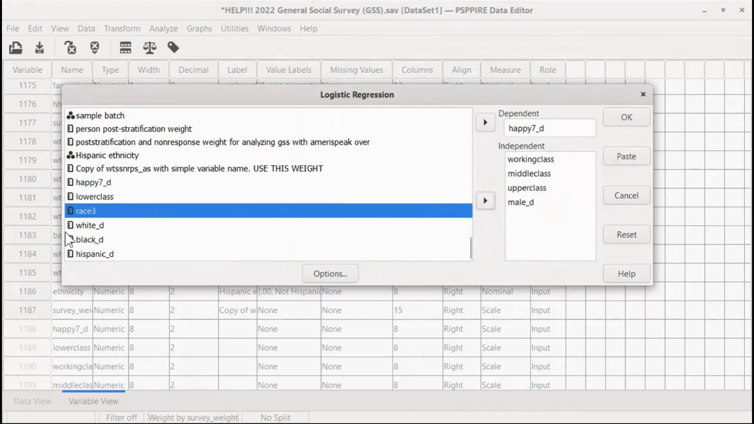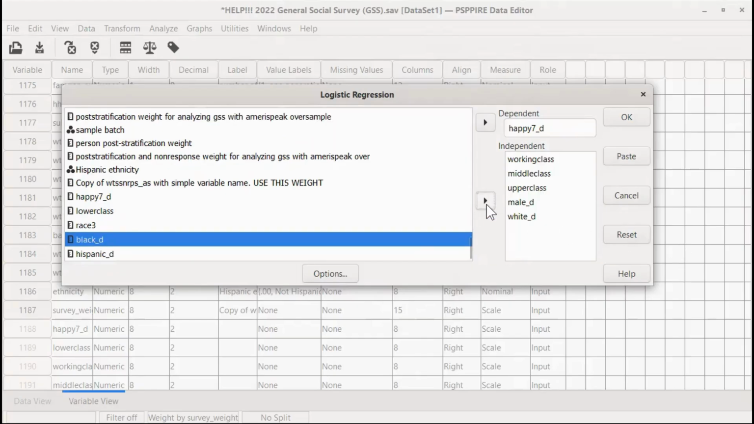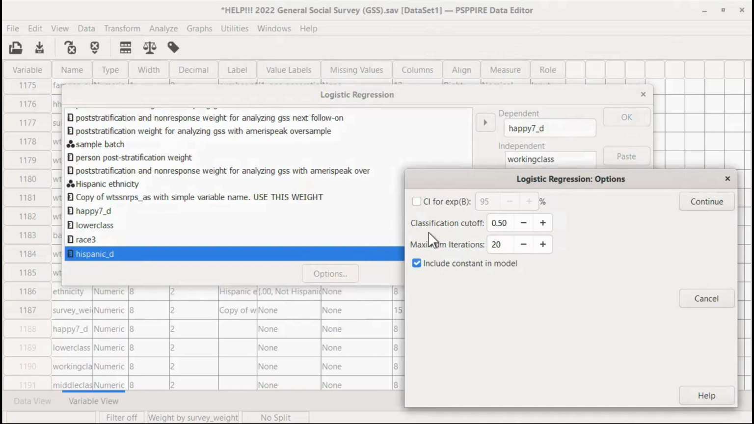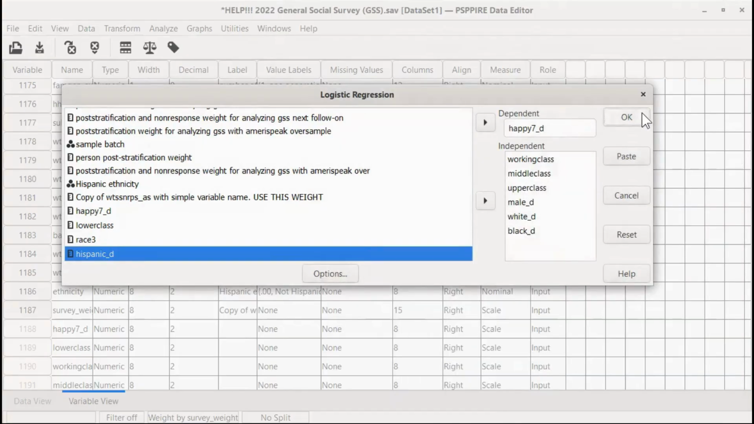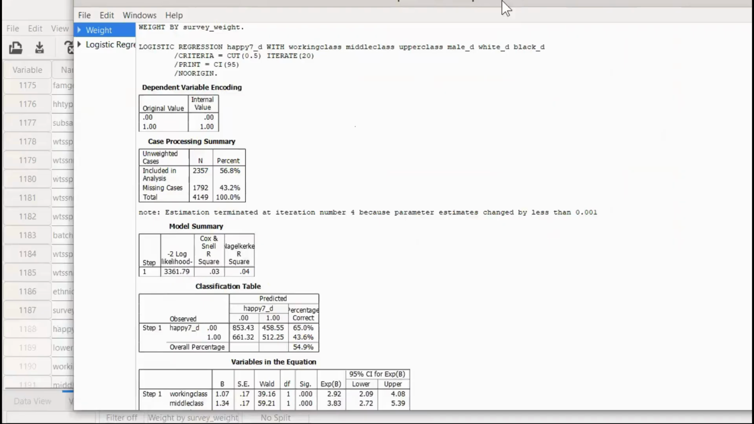We'll put in male D. For race, I want to make Hispanic the reference, so let's put in white and black. Then click OK. Oh, not OK. Dang it. Be sure to click Options and the confidence interval for exponential B. That's our odds ratio. All right, let's look at our output.